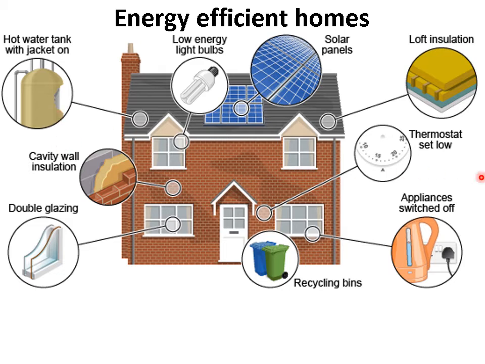This one here about having the thermostat set low is to do with the temperature difference between the inside and the outside. If there's a really big difference between the temperature inside and outside, then you'll get lots of energy transferring from the hotter place to the colder place, or energy transferring at a faster rate, should I say. If you set the thermostat low, it means the temperature difference isn't as much, so it's a more similar temperature inside and outside, so you get less energy transferring in a certain amount of time from the inside to the outside. So the rate of energy transfer is less if the temperature difference between the two is less.